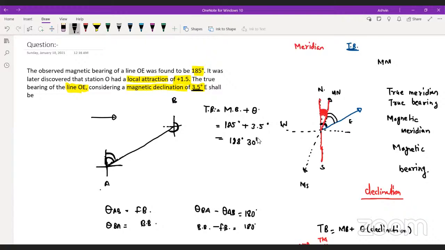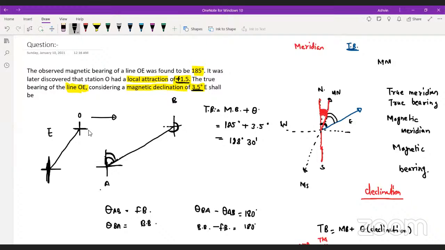Now think of it in this way. There is a local attraction of 1.5 degree. If I consider stations O and E, so you guys can understand this thing: if this is the station O, the line will fall in this quadrant, and E will be somewhere here. Yes or no?